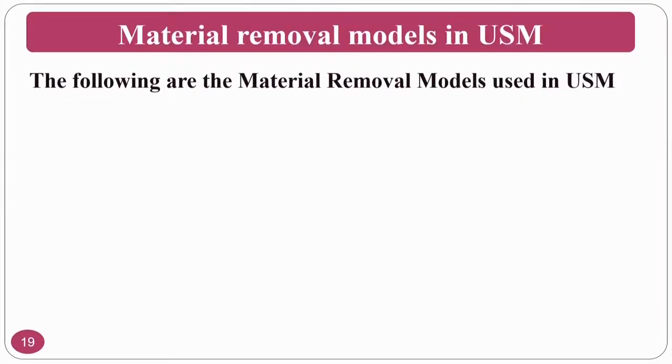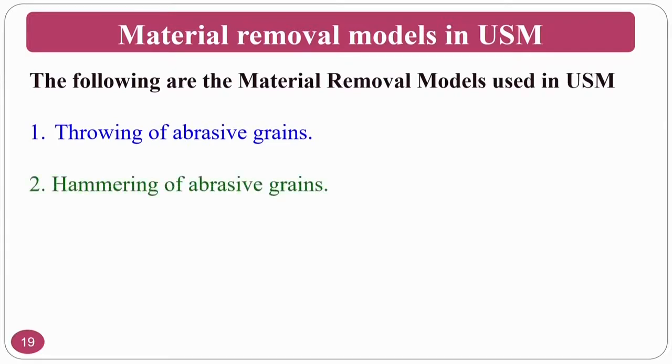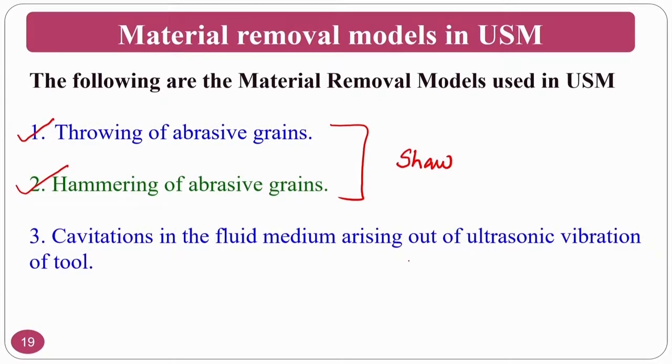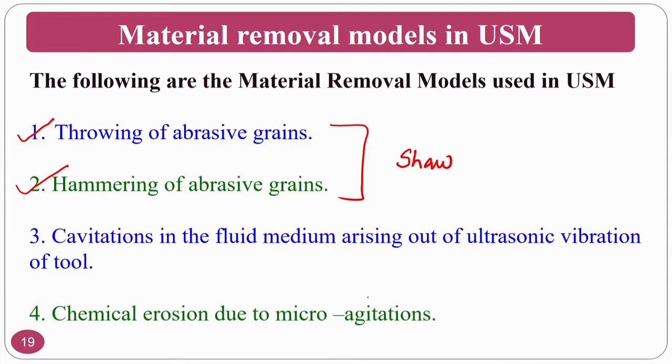So there are 4 mechanisms to be considered: throwing of abrasives, hammering of abrasives, cavitation in the fluid medium arising out of the ultrasonic vibrations of the tool, and chemical erosion due to micro agitations.